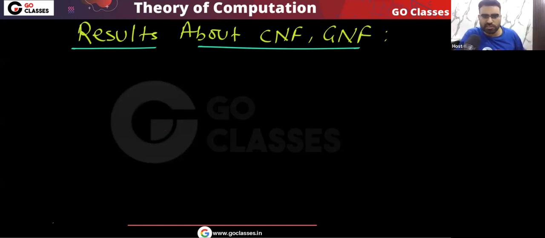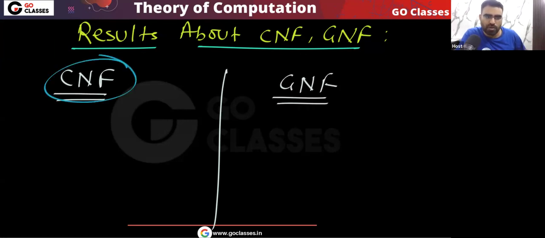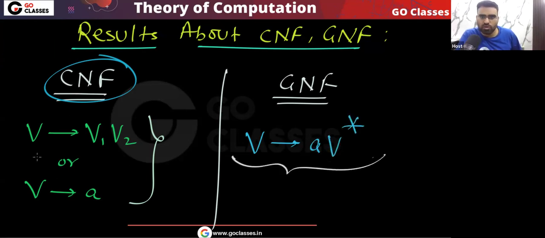So what are the important results that we need to remember? The first thing we need to remember is a definition. What is the definition of Chomsky normal form and what is the definition of Greibach normal form? In the Chomsky normal form, every production is like this: variable going to two variables or variable going to a single terminal. Okay, is this clear? Next, in the Greibach normal form, we have this type of productions: a variable going to a single terminal followed by any number of variables.